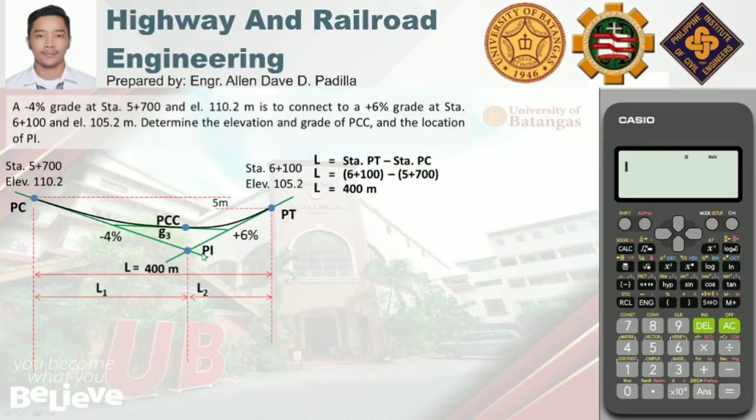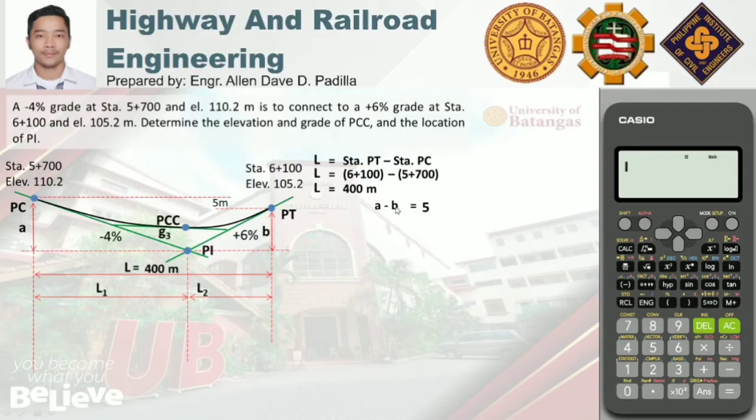So, kung gagamitin natin si PI as a reference point, pwede din natin makuha ang difference between the vertical distance between PC and PI and PT and PI. That is also equal to 5 meters. So, let us say that the vertical distance between PC and PI is A and the vertical distance between PT and PI is B. So, from that, we can say that A minus B is equal to 5.